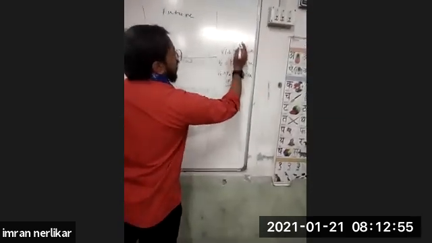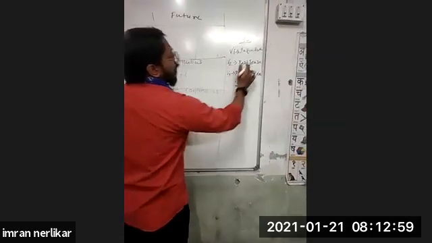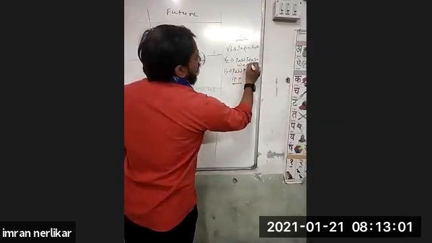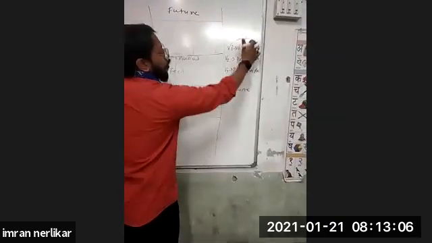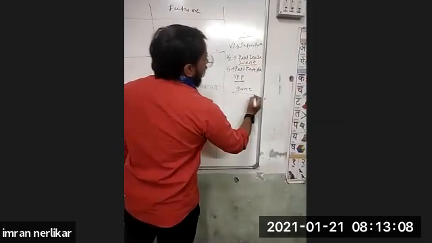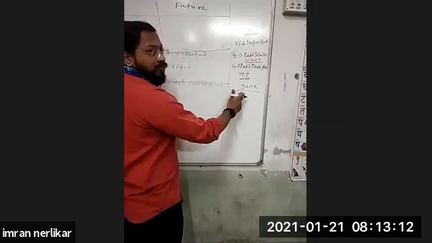For example, I'll tell you. For example, go. Go is the infinitive form. Okay. Past tense is went, and past participle is gone, the third form. Go, went, and gone. This is the infinitive form, this is the past tense form, and this is the past participle form.